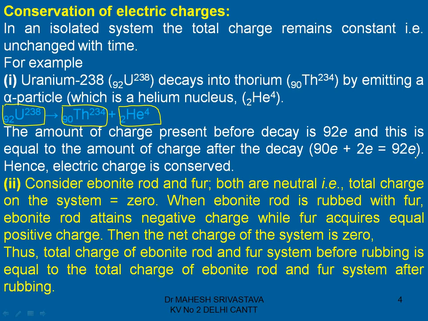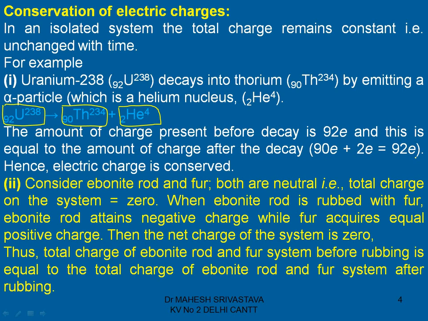But when the ebonite rod is rubbed with fur, the ebonite rod attains negative charge, while fur acquires equal positive charge. As you already know, the fur transfers electrons to the ebonite rod, so the ebonite rod becomes negatively charged and the fur acquires positive charge.